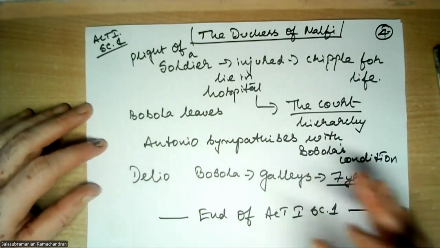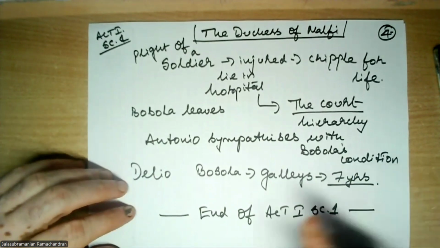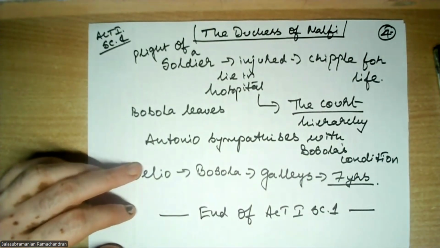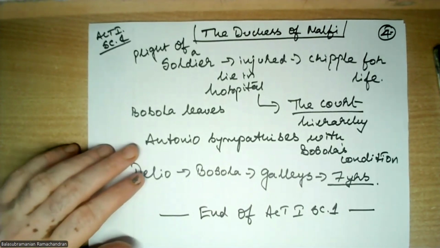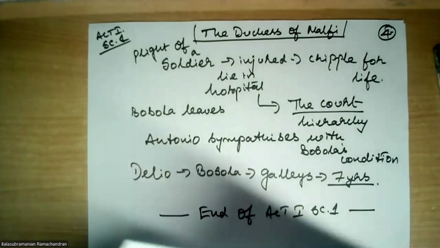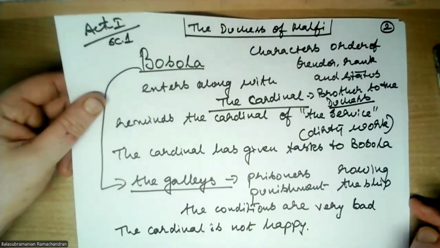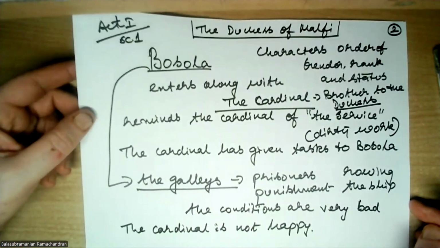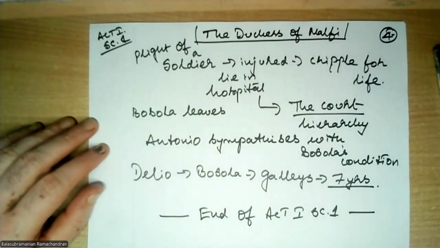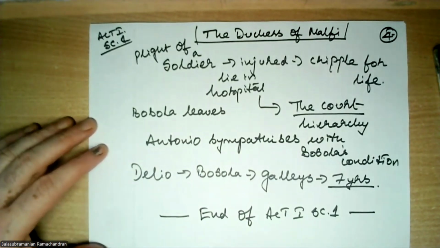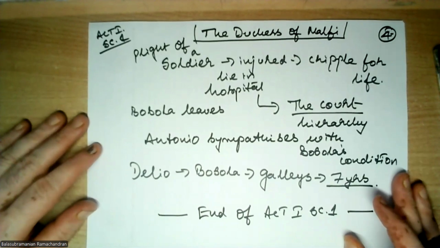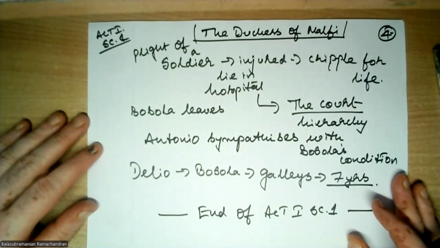Bosola also leaves. Antonio sympathizes with Bosola's condition. Delio gives information about Bosola that he has not just spent 2 years, he has spent 7 years in the galleys, because that is how Bosola is telling the Cardinal: look, I spent almost 2 years in the galleys, rowing the ship as a punishment. Now, please, you have to do something for me. Act 1, Scene 1 ends here with Antonio and Delio discussing Bosola's condition and feeling sad for him.